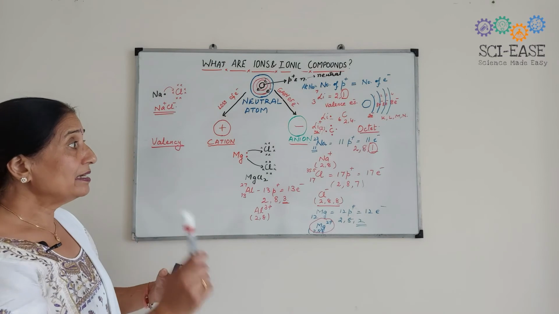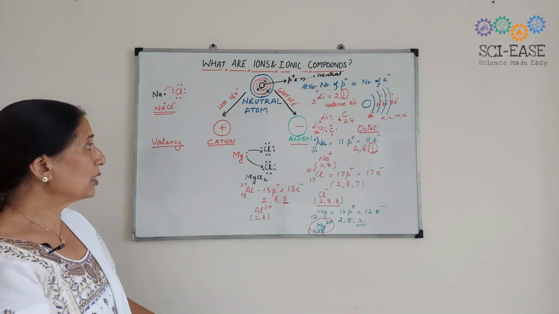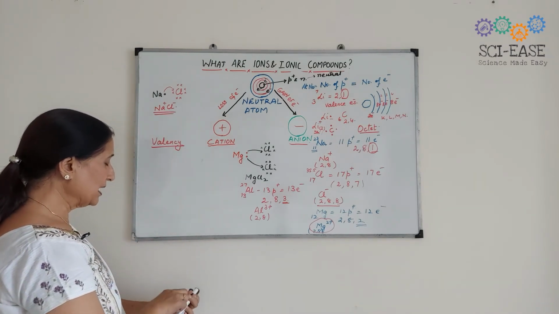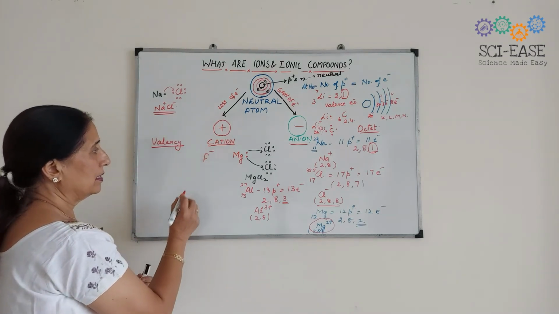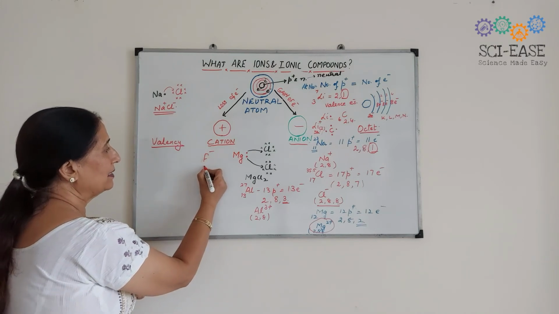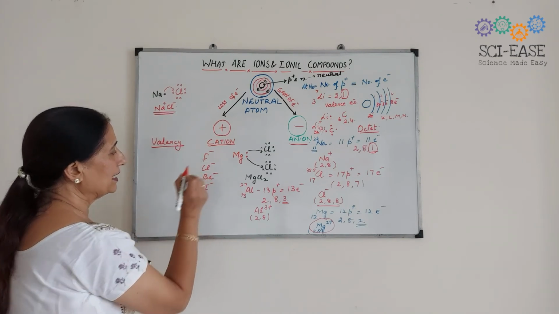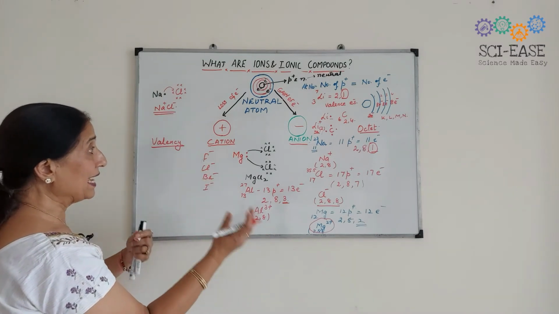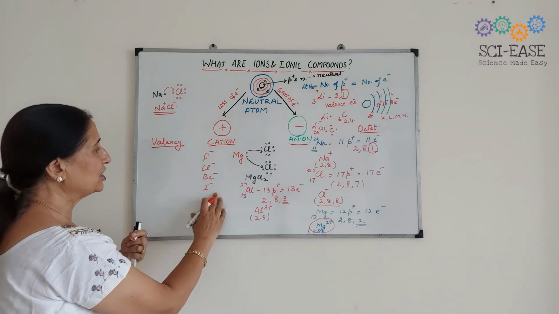Okay, and there are some anions also, like chloride. You can take F negative, which has -1 valency. Then Cl negative, Br negative, I negative. These are all anions which are negatively charged.